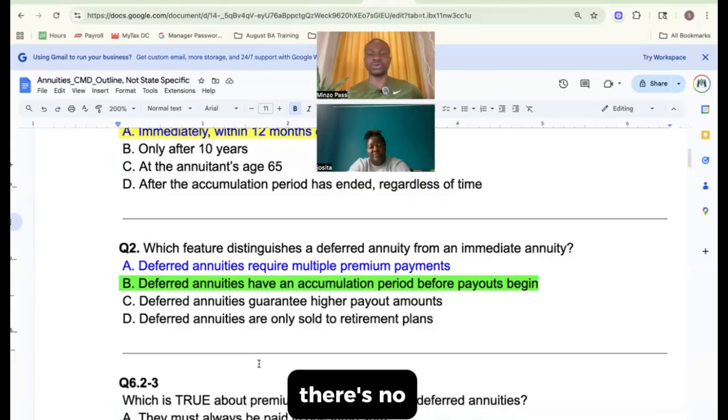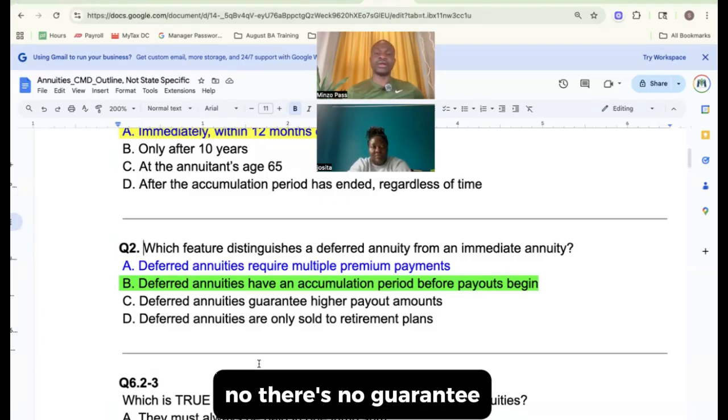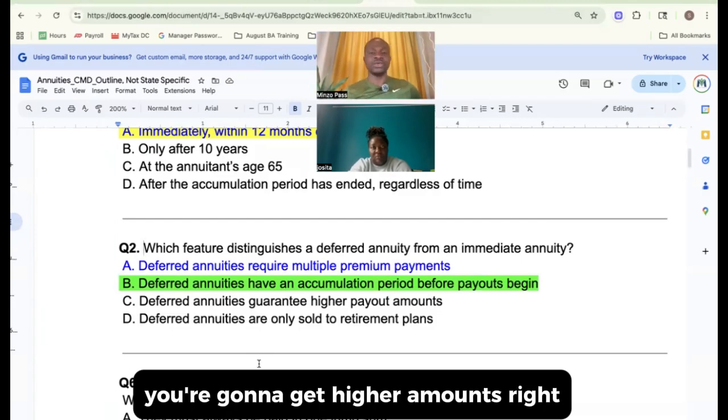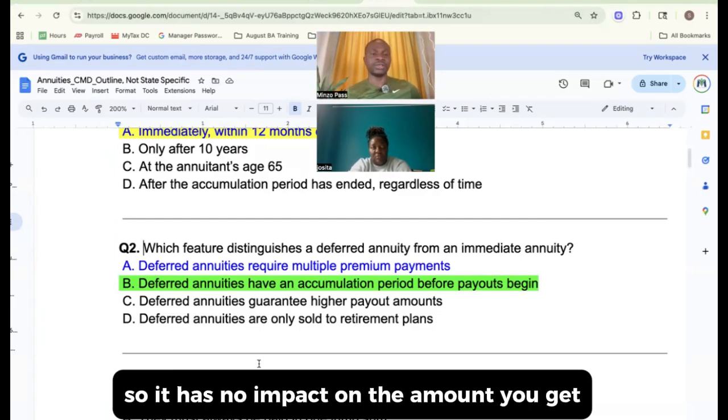C says deferred annuities guarantee higher payout amounts. Not really. There's no guarantee. Just because you get a deferred annuity doesn't mean you're going to get higher amounts, right? So it has no impact on the amount you get.